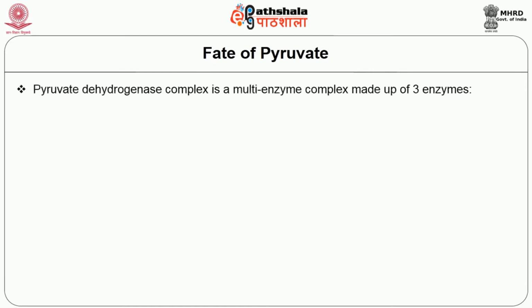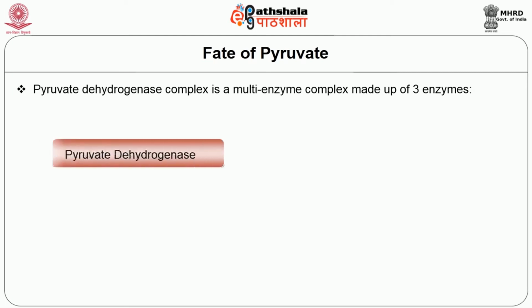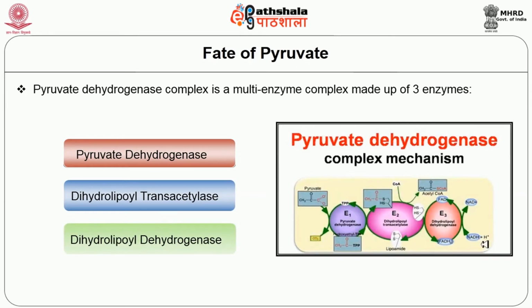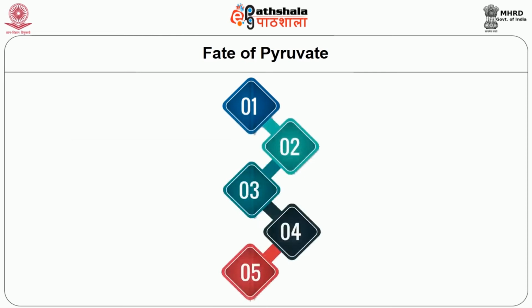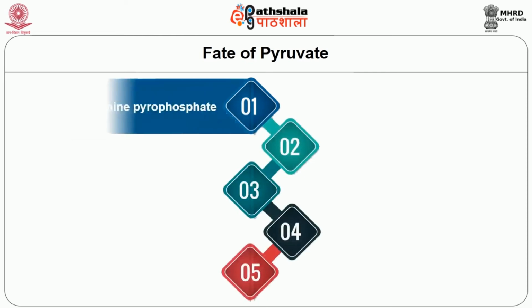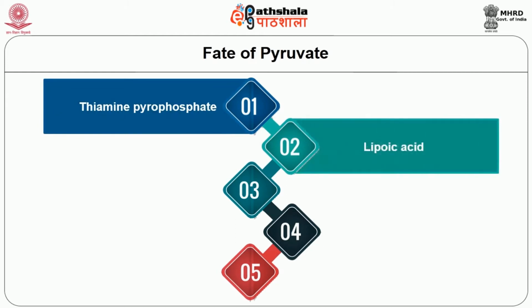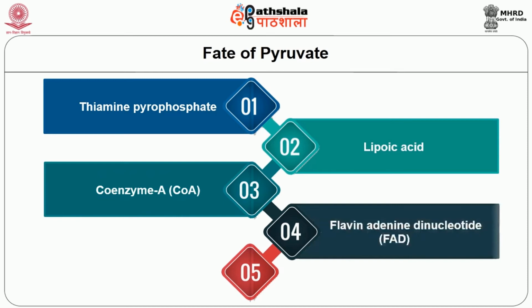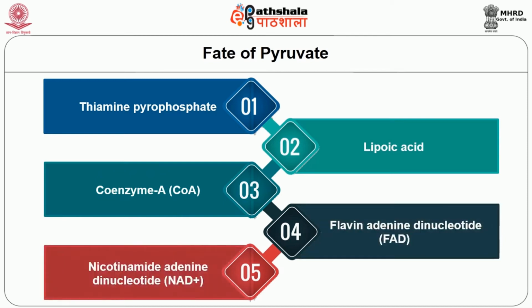Pyruvate dehydrogenase complex is a multi-enzyme complex made up of 3 enzymes: pyruvate dehydrogenase, dihydrolipoyl transacetylase and dihydrolipoyl dehydrogenase. This reaction requires 5 coenzymes: thiamine pyrophosphate, lipoic acid, coenzyme A, flavin adenine dinucleotide, and nicotinamide adenine dinucleotide.